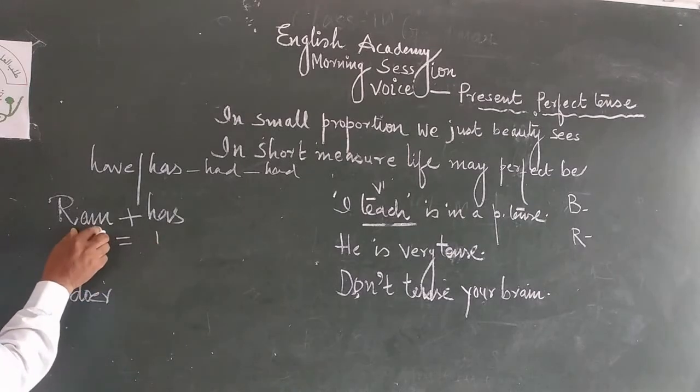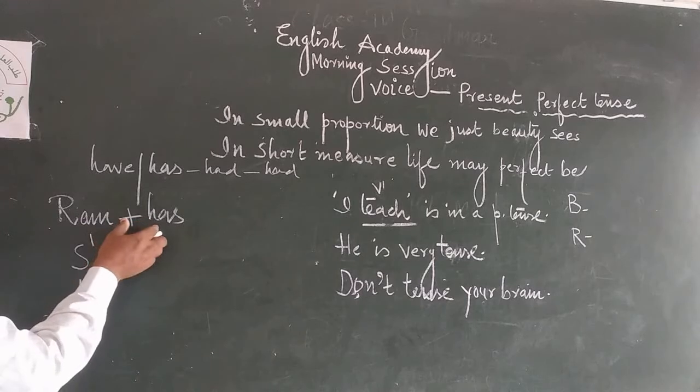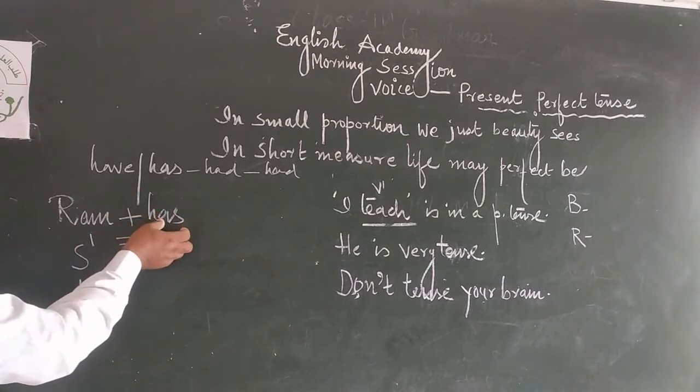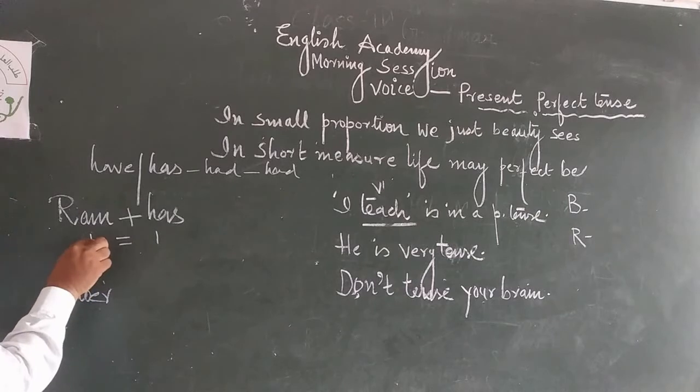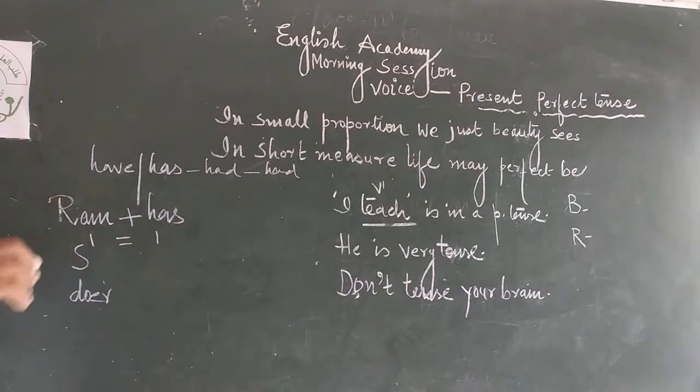This is singular and this is also singular. Now there is an agreement between subject and verb. What is the agreement between subject and verb? If the subject is one, the verb must be one. There is agreement between subject and verb.